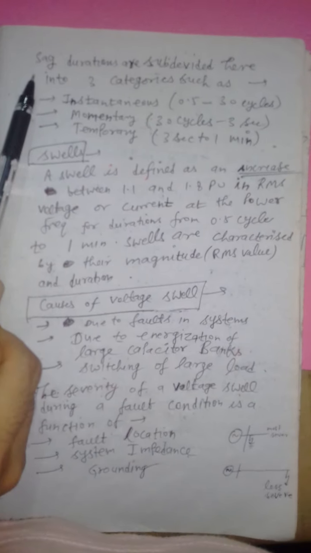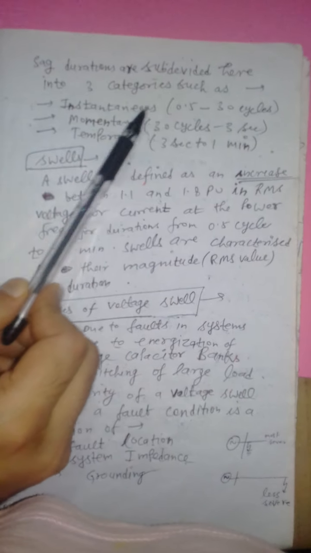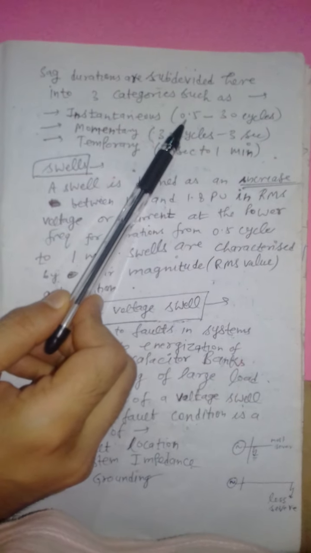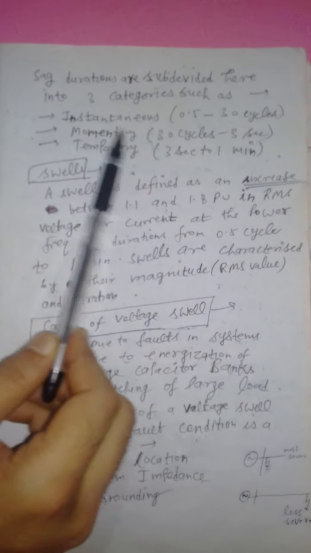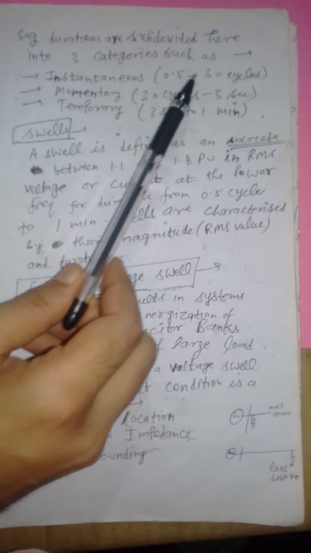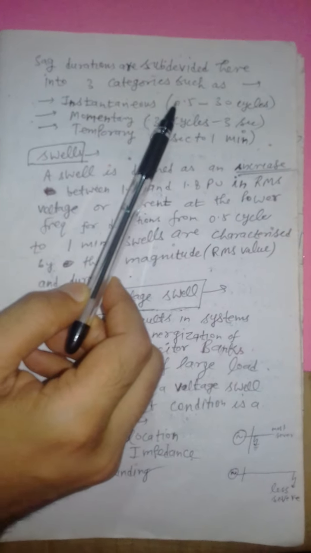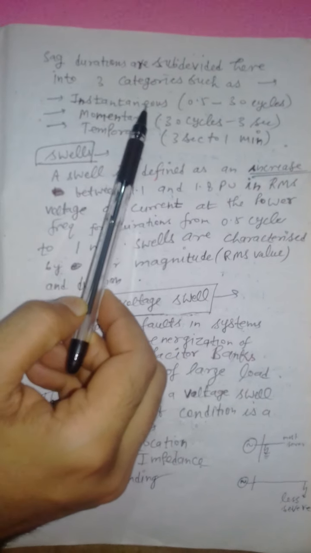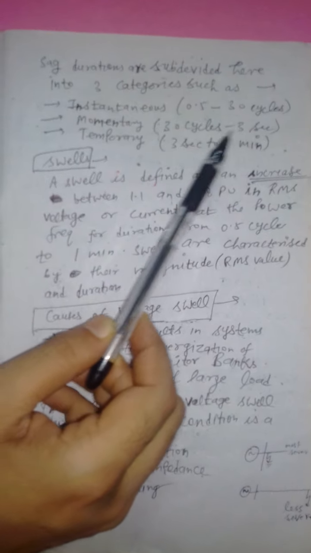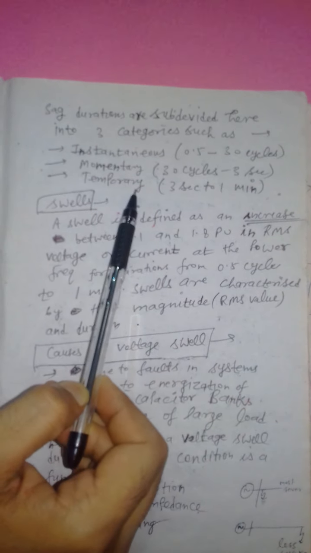So here see sag duration. Sag durations are subdivided into 3 broad categories. See here, from 0.5 cycle to 30 cycle, it is known as instantaneous. 0.5 cycle means 10 millisecond. 30 cycle means 600 millisecond, right? So 10 millisecond to 600 millisecond is instantaneous, and 600 millisecond to 3 second is momentary. That means 30 cycle to 3 second is momentary, and 3 second to 1 minute is temporary, right?